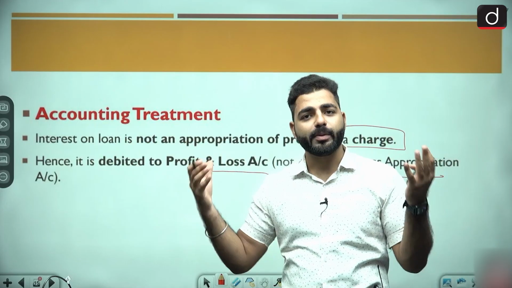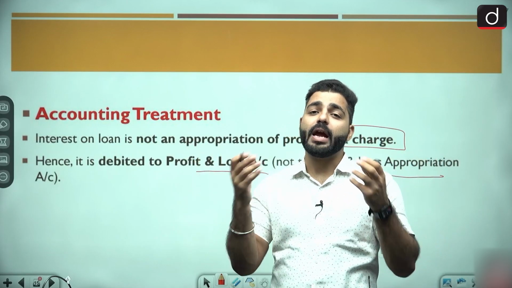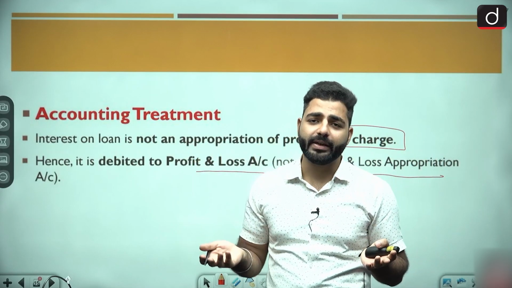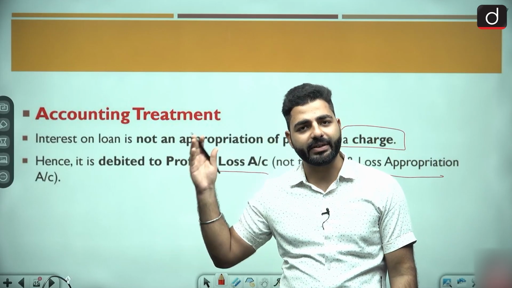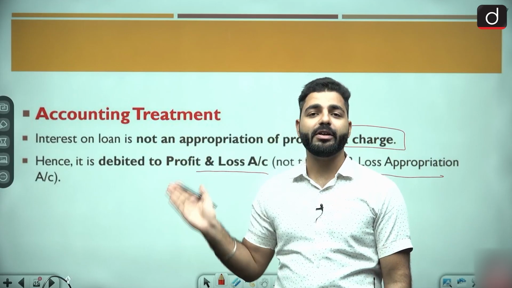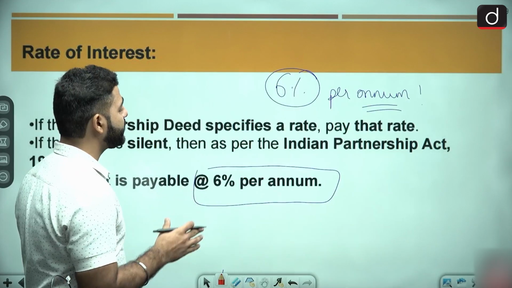Appropriation होगा तो अभी तो हम P&L appropriation में लिखेंगे. It is not even an appropriation, so why would we write that in the appropriation? That is why we will write that in the P&L account. Again, very two important points. Please remember. Let us talk about the journal entry.